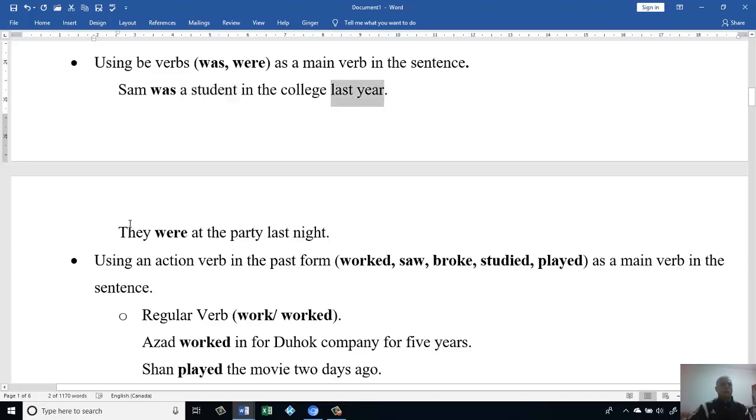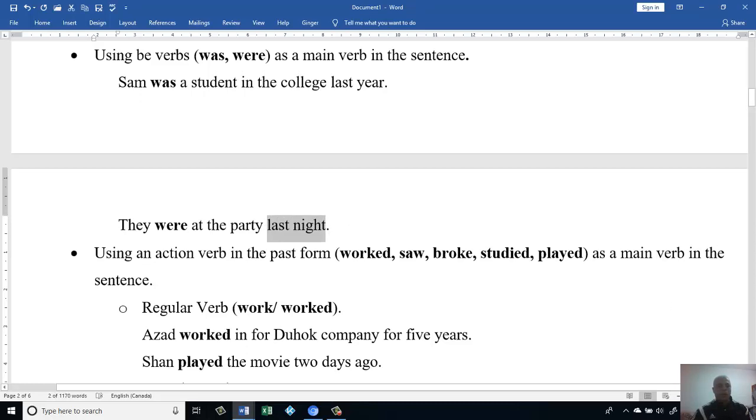Let's go to the second sentence. They were at the party last night. They is the subject. Because the subject is plural, we use were. At the party, at is a preposition, and here the party is the object of the preposition at. Last night is the time frame that tells us it happened in the past.